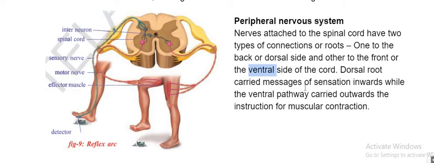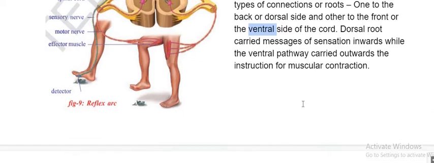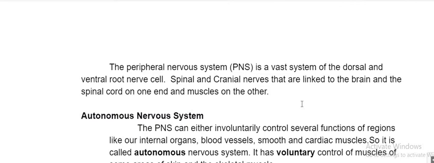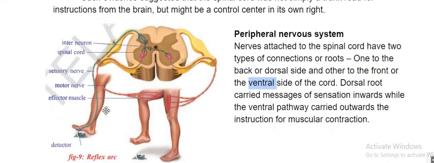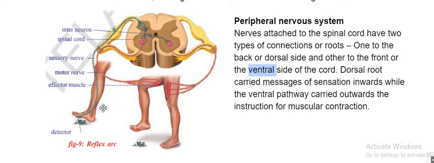Dorsal carries the message from the sensation to the spinal cord. Ventral carries the information to the muscles. Hope you understand. Same as the brain, dorsal is like afferent, ventral is like efferent.